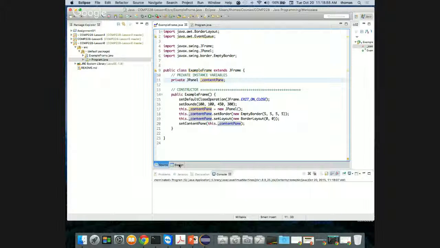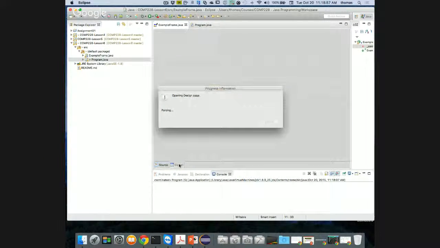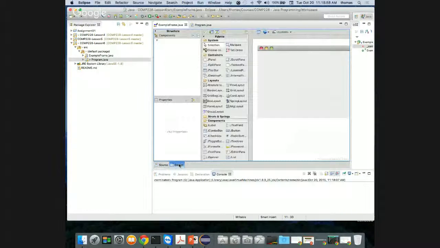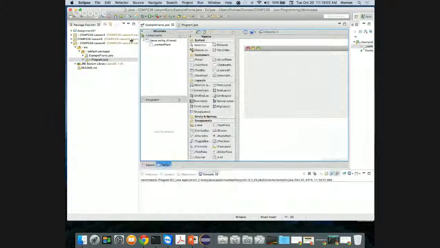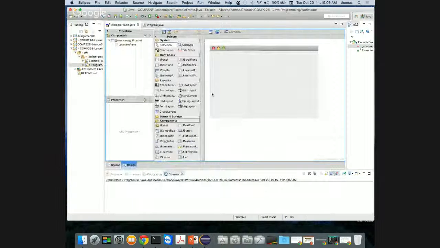Take a look. If I click on the design tab, what I get. So I click on the design tab and I get this. I actually get a drag and drop window, right? That I can see what my frame is going to look like here. So I get a drag and droppable environment now that I didn't have before.